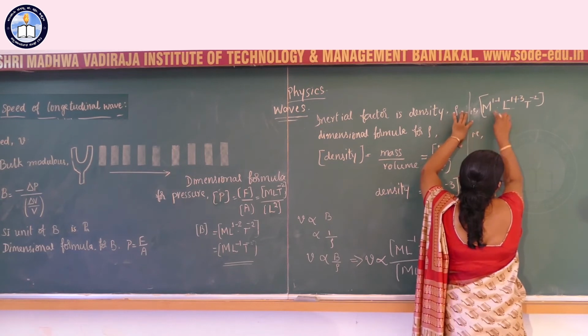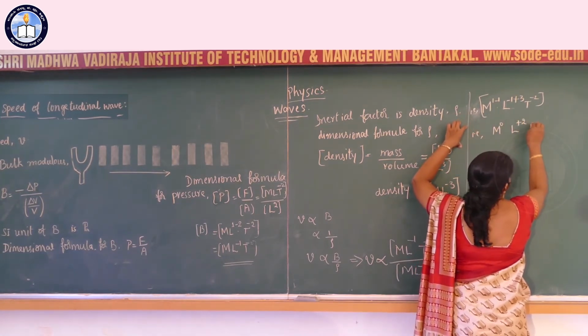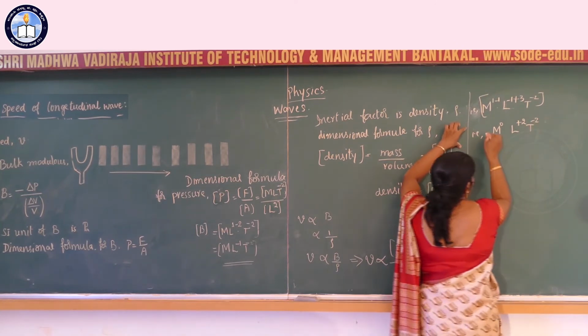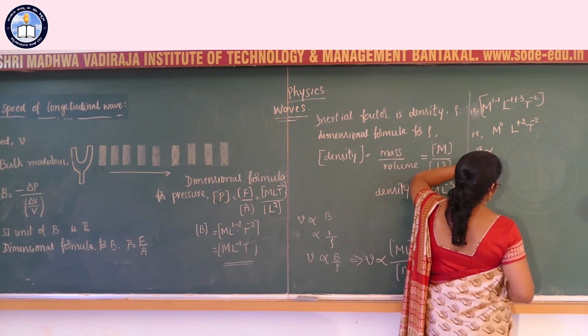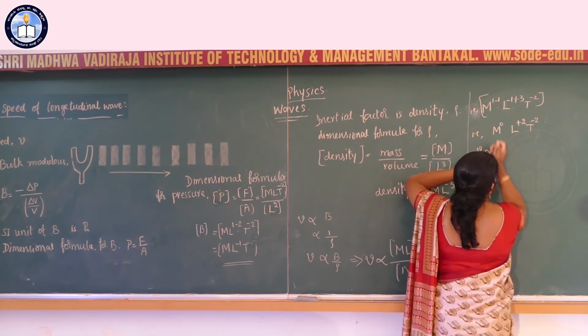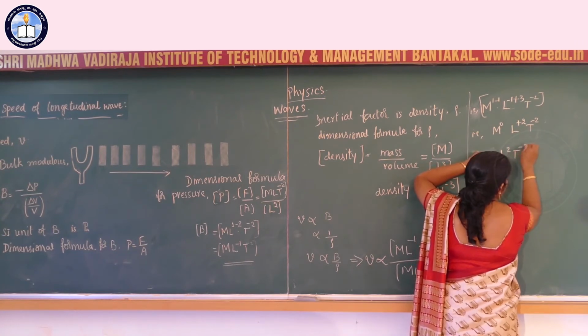Or that is M power 0, L power plus 2 and T power minus 2, which means the velocity of wave is proportional to L square T inverse 2.